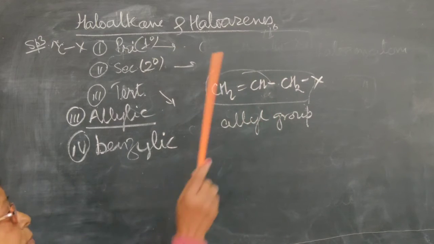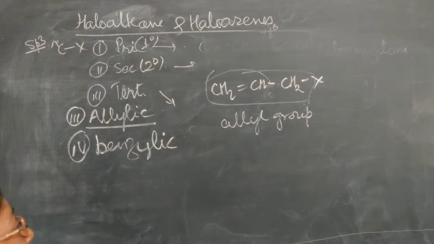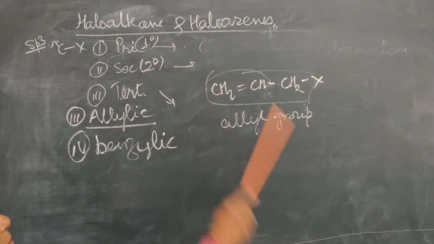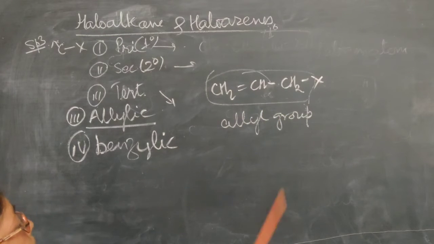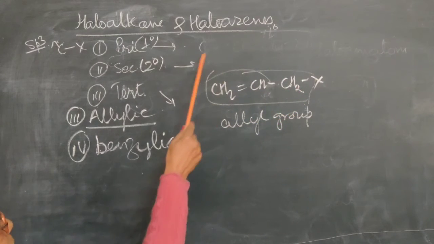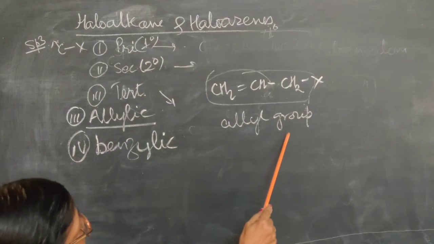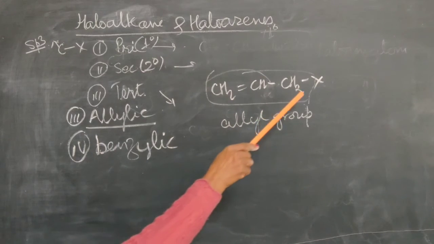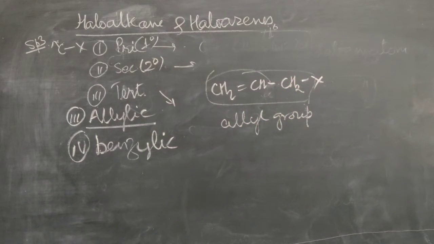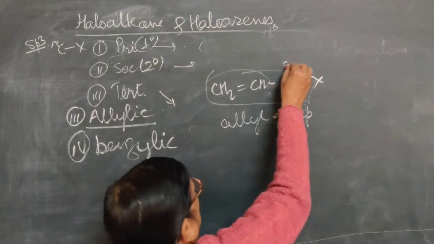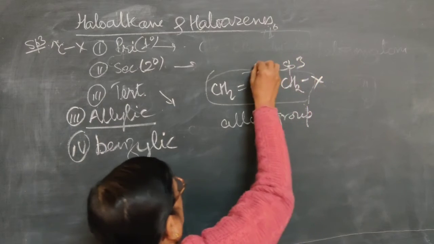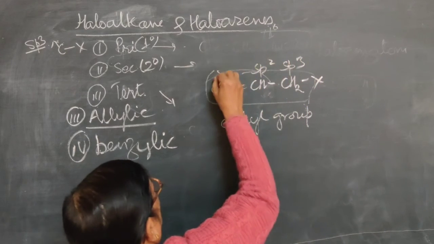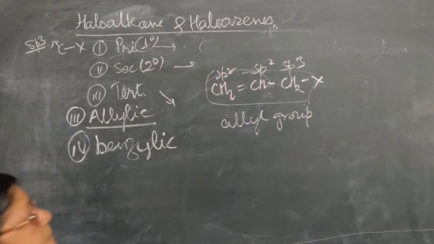The carbon atom to which the halogen is attached is the sp3 hybridized carbon atom, and it is attached to the sp2 hybridized carbon atom. Remember, this carbon atom is sp3 hybridized, this one is sp2 hybridized, and this one is also sp2 hybridized.